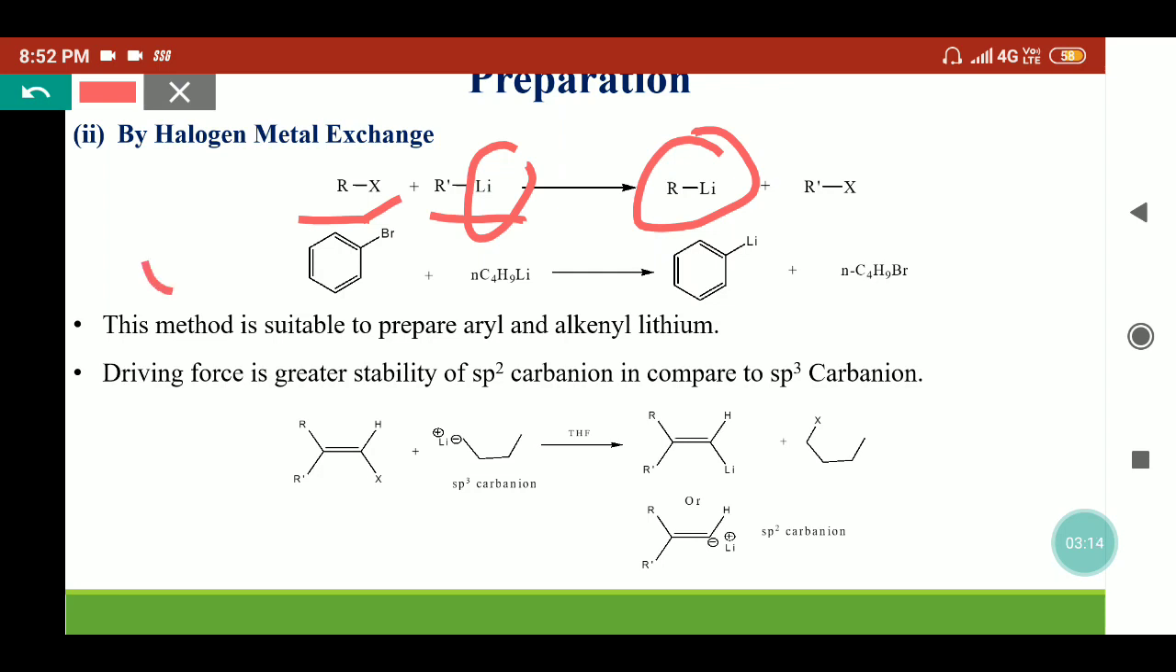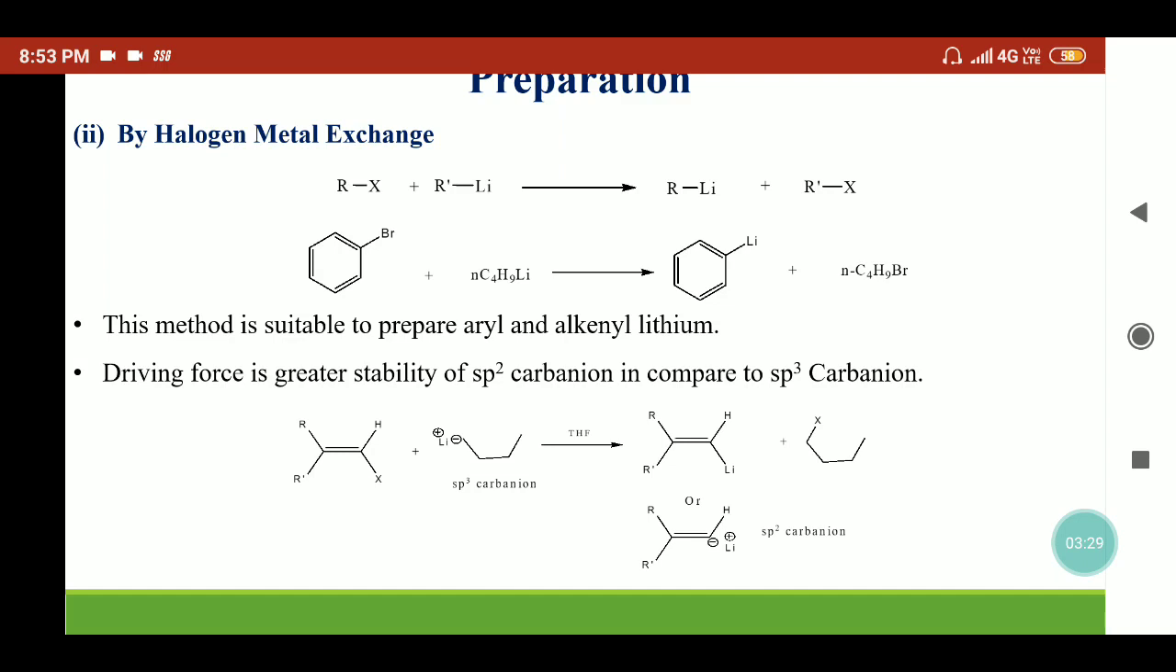Suppose we are taking phenyl bromide, which is treated with butyl lithium. So this will react and provide phenyl lithium, and butyl bromide will be released. This reaction shows that here the halogen is exchanged with the lithium metal.